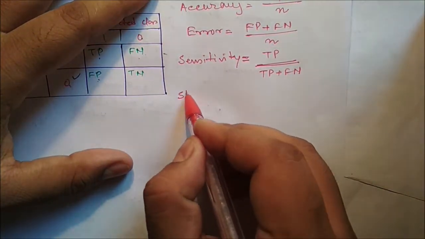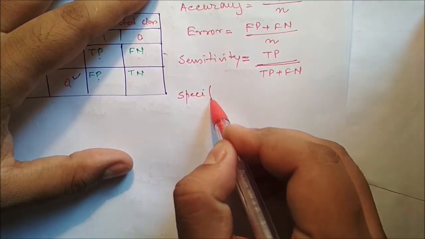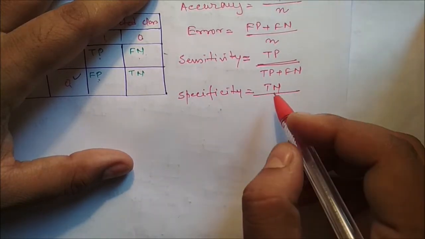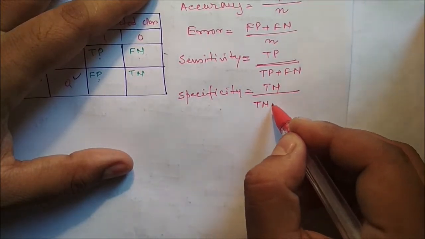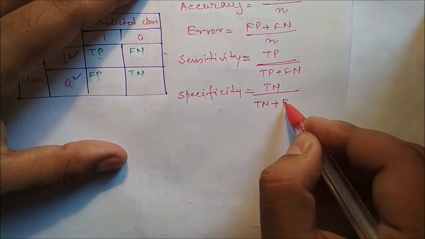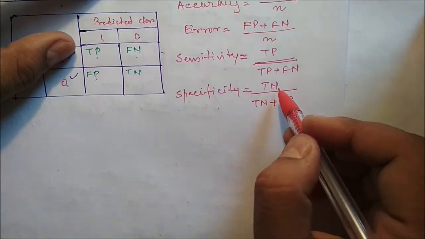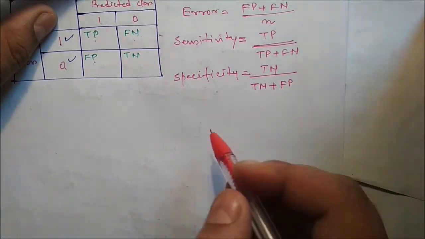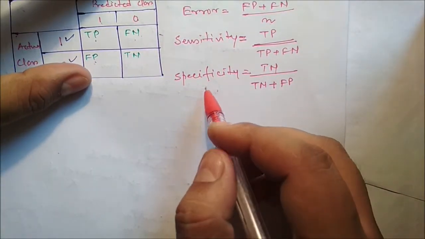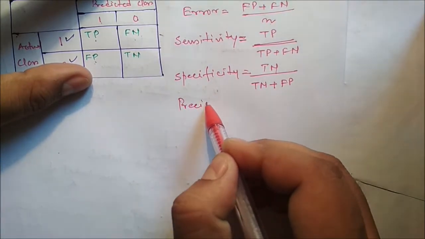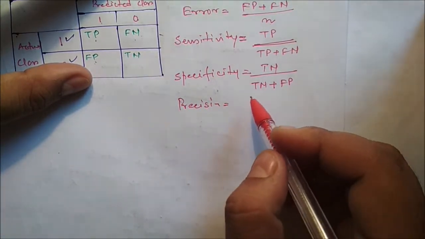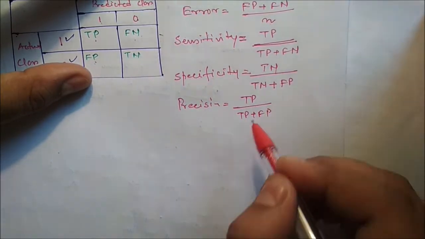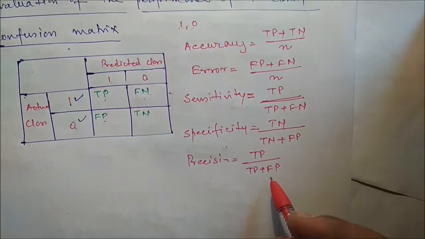Another technique is specificity. That means true negative divided by the actual number of negatives. And next is precision. For that we use true positive divided by true positive plus false positive. Through this we calculate the precision.